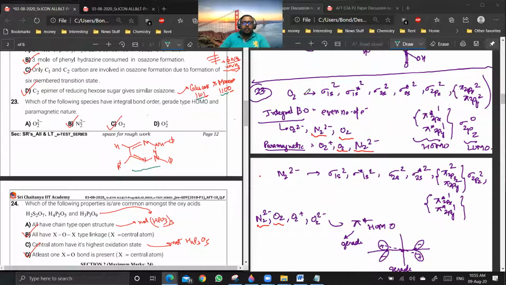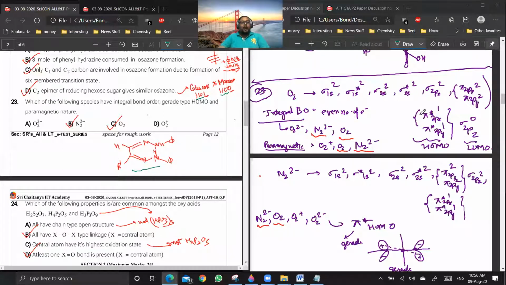See, there are 2 configurations which you have to write to solve this question: oxygen and nitrogen. Once you write the configuration of oxygen, O2 2 minus, O2 and O2 plus will all follow the same energy order. Getting my point? Yes, sir. While N2 2 minus will follow the lighter atoms' energy order, where sigma 2pz will be greater than pi 2px and pi 2py, that is, pi 2px and pi 2py will be less than sigma 2pz.